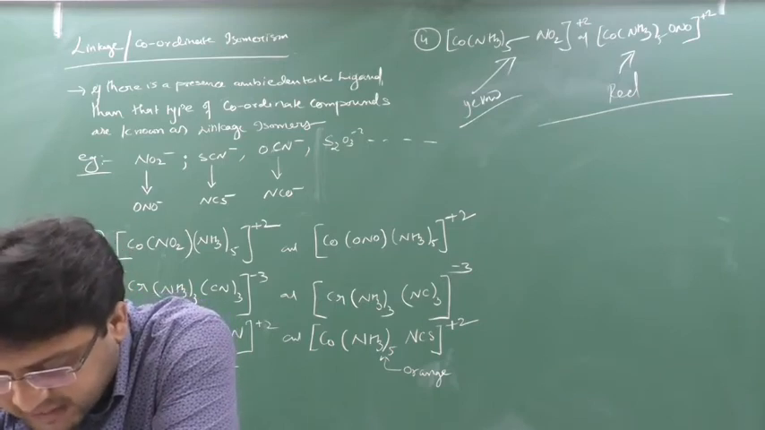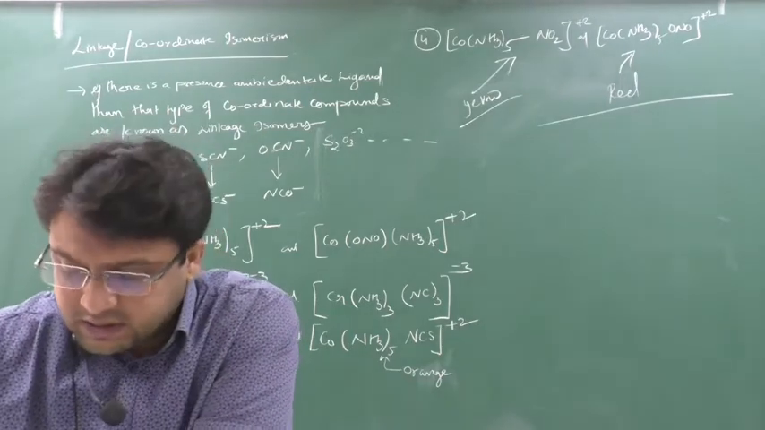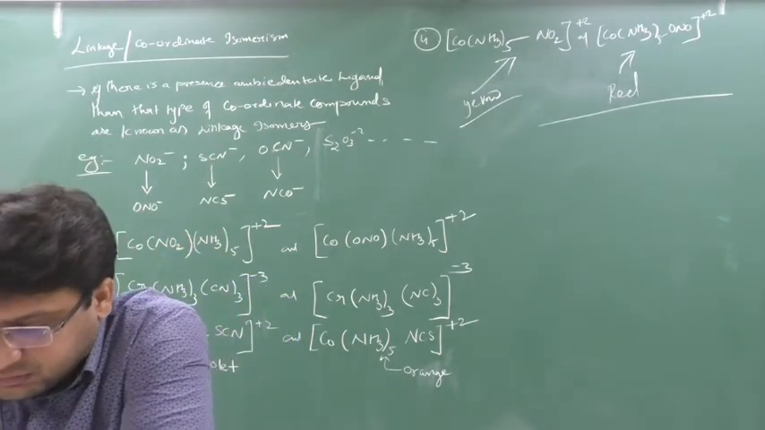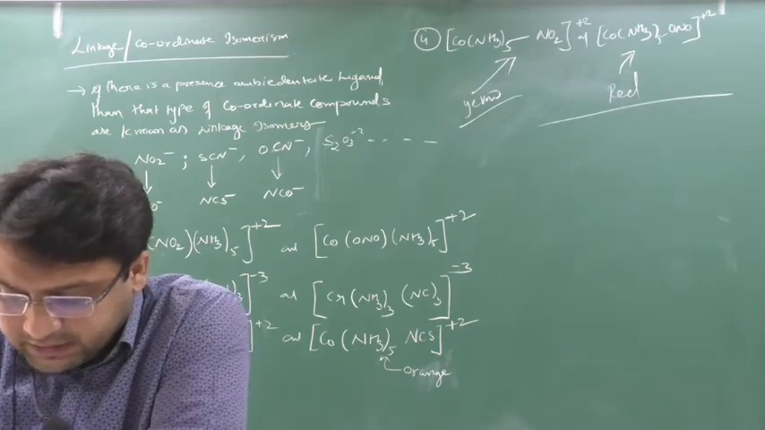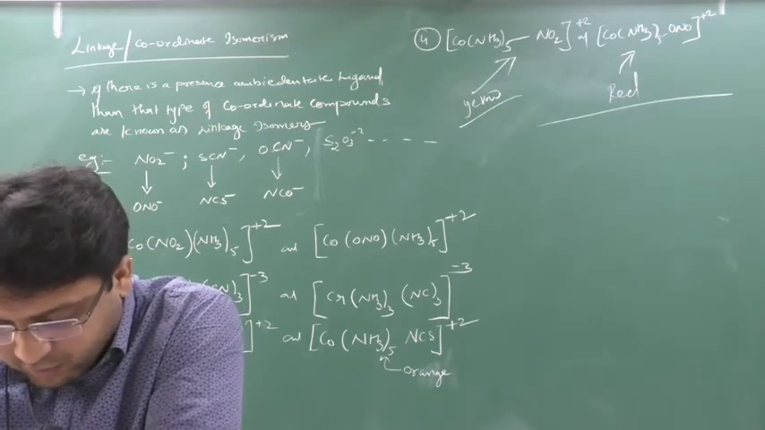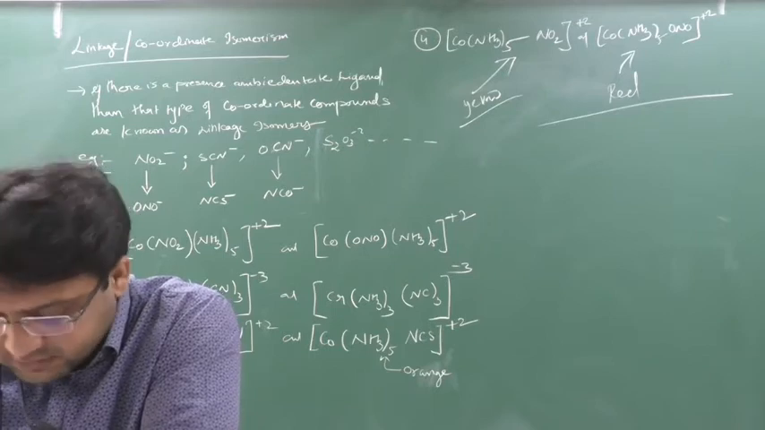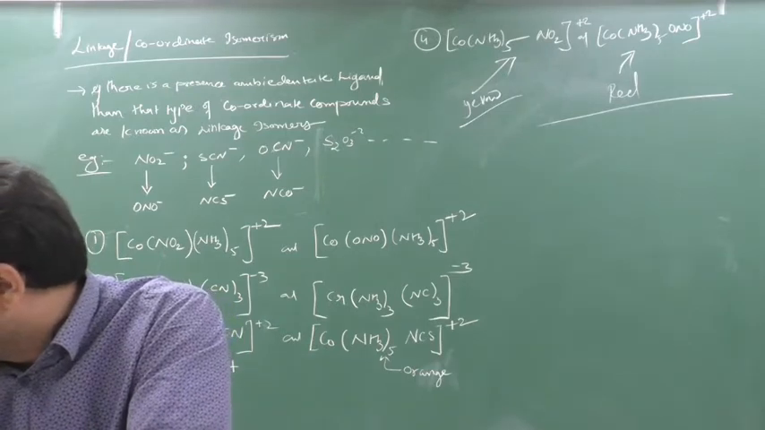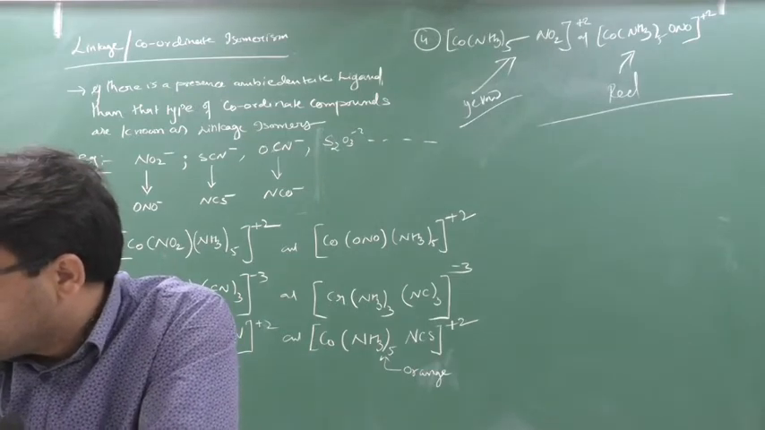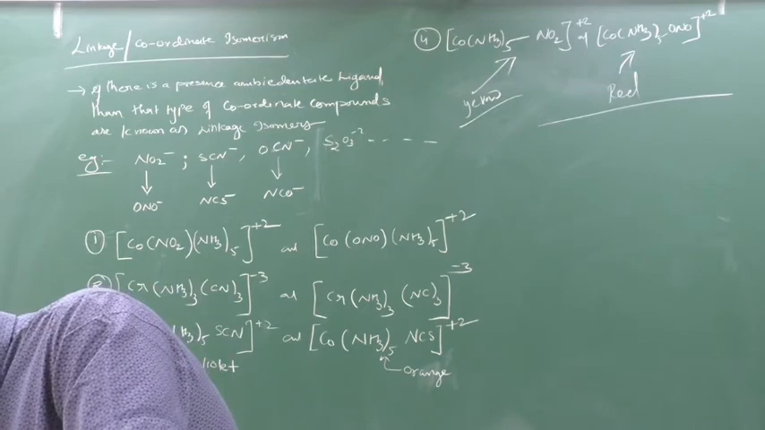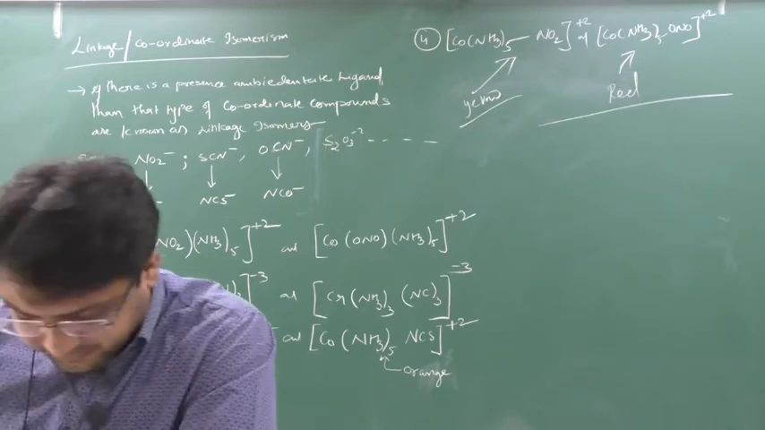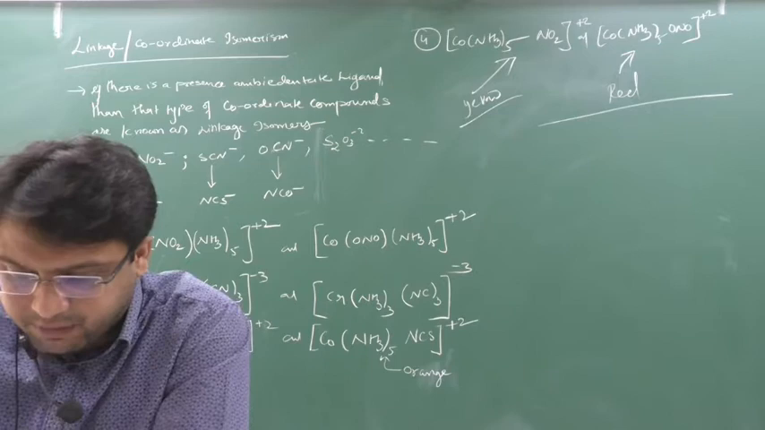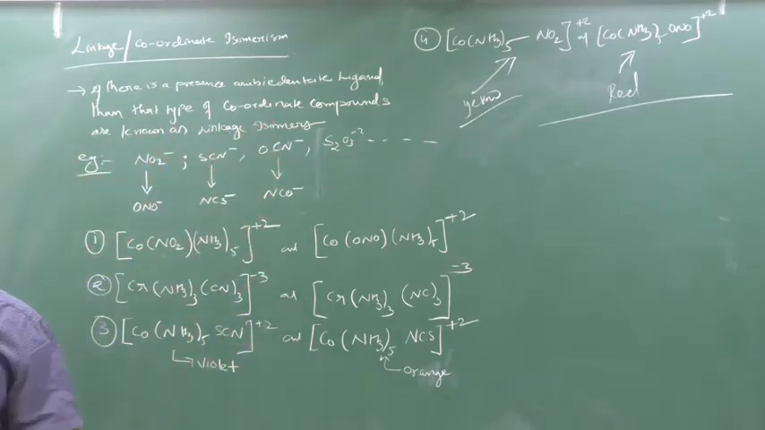Thus one ligand forms isomers by bonding through different atoms, that is, different donating sites. Examples are given below. Write down all these examples. Clear? So in this way you have to solve the problems.